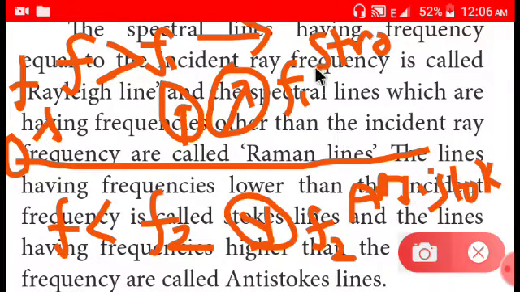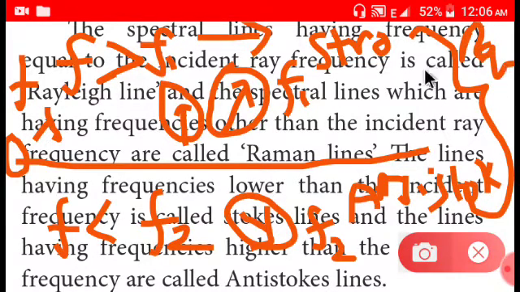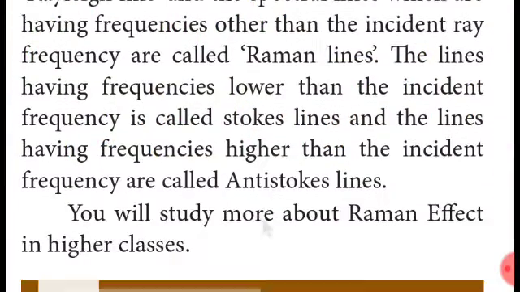What you need to know is that Stokes and anti-Stokes lines are both Raman lines. Raman lines and Rayleigh lines are different. The scattered lines are called Raman lines, and the unscattered lines, the initial incident line, are called Rayleigh lines. Then Raman lines are divided into two: Stokes lines and anti-Stokes lines. If the frequency is lesser than the initial frequency, the line is a Stokes line, and if the frequency is greater than the initial frequency, it is an anti-Stokes line. That's all. You might have got something from this paragraph.